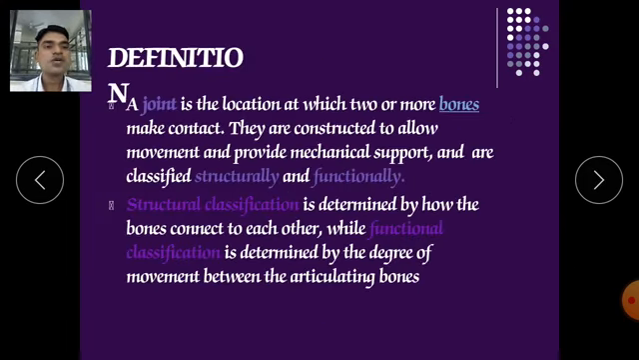Definition: a joint is a location at which two or more bones make contact. They are constructed to allow movement and provide mechanical support, and are classified structurally as well as functionally. The structural classification is determined by how the bones are connecting with each other, while the functional classification is determined by the degree of movement between the articulating bones, meaning how functionally they work. Accordingly, joints will be classified.